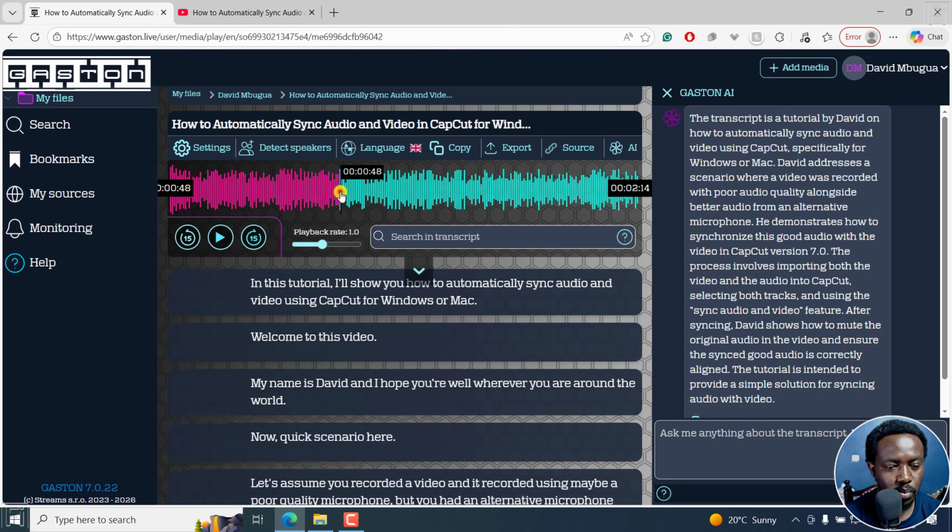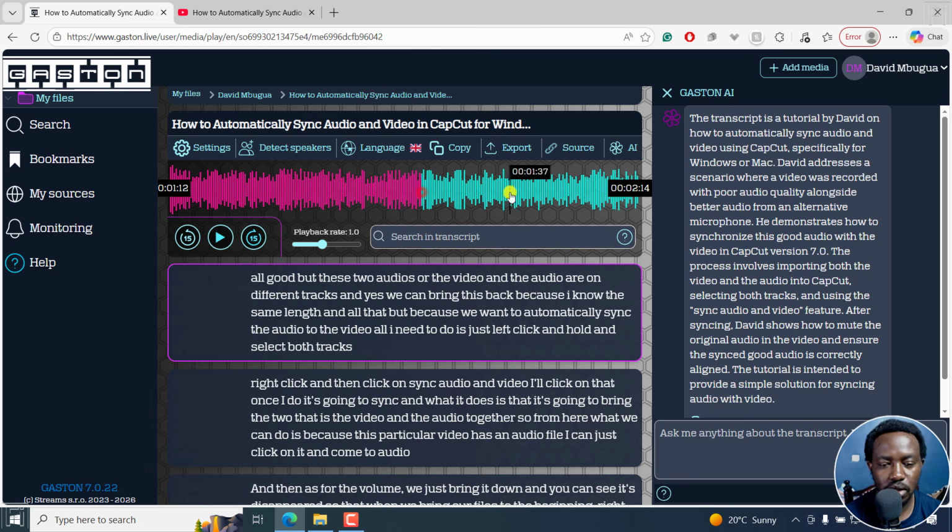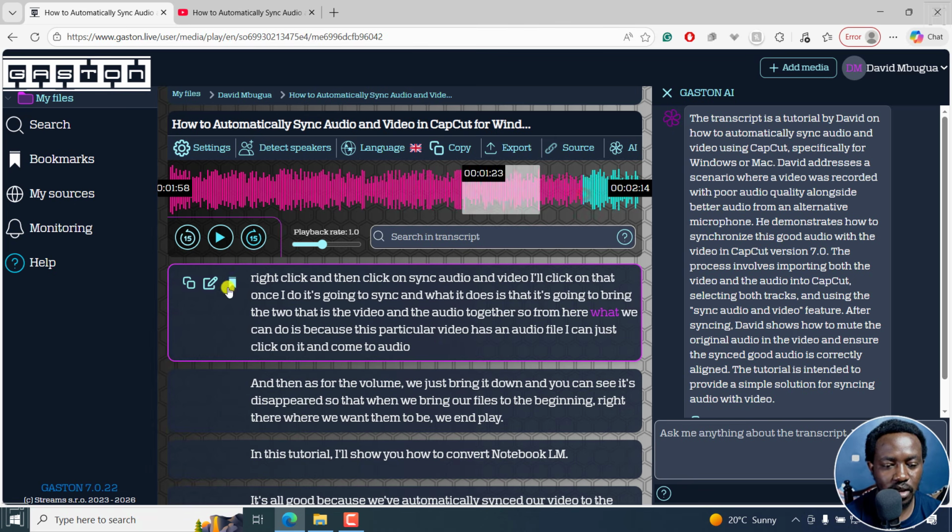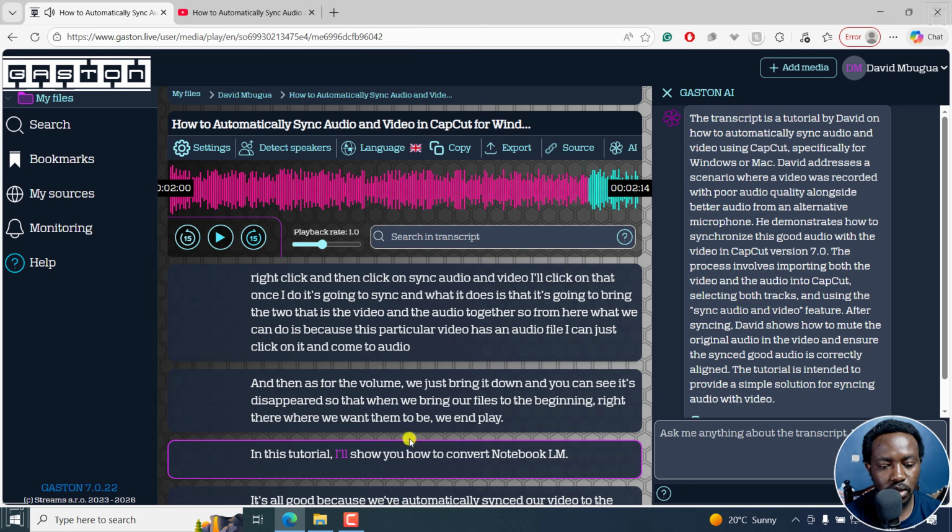Let's say you want to play a section here. If you click on the waveform, it can take you straight there, and then you can play so that it goes on where you want it to be. You can click on a word. Volume. That's for the volume. When you click on a word, it kind of autoplays right there.